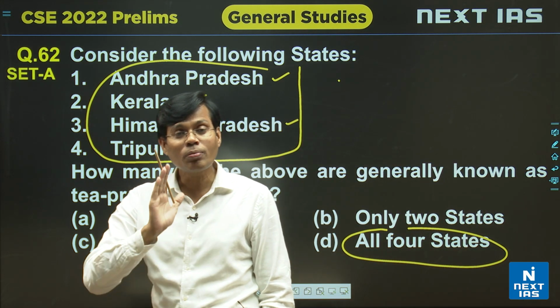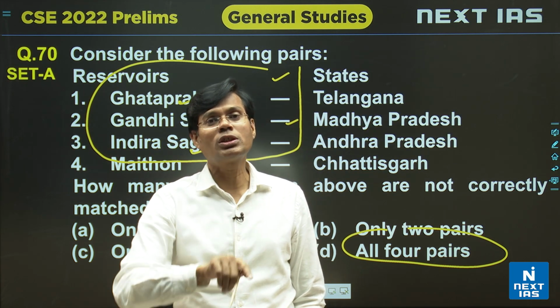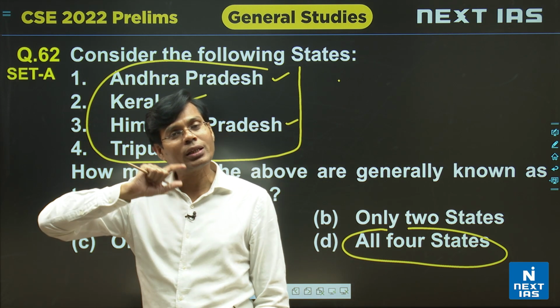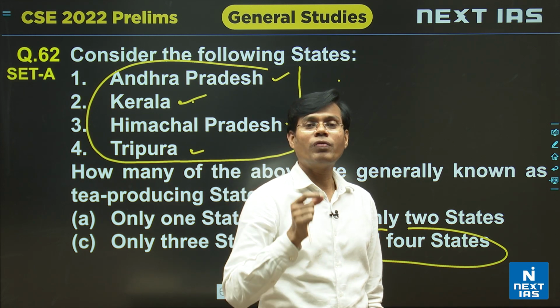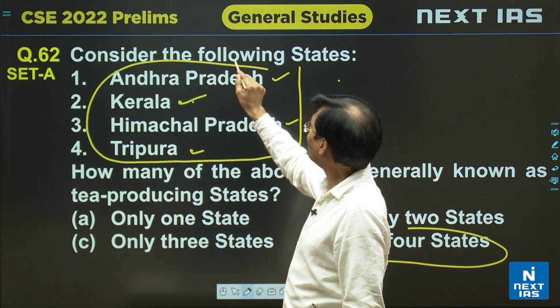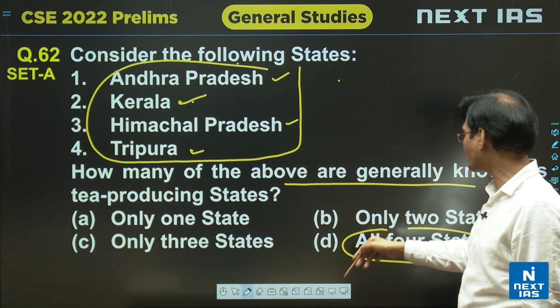So it is also my request to all of you who are preparing, that once you see the question, please do not think that if I know Kerala then other states can't be. Just keep this liberty in your mind: if we know number 1, number 2, other states could also be there, even if not mentioned in number 1, number 2. Generally tea producing area, so all 4, option D.